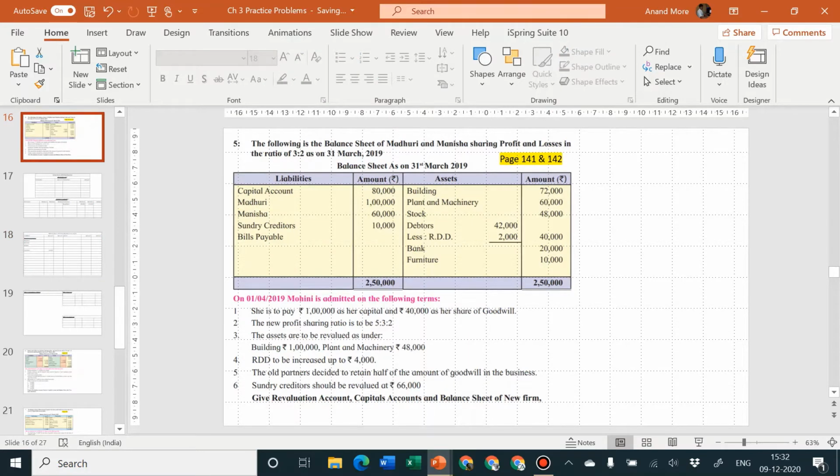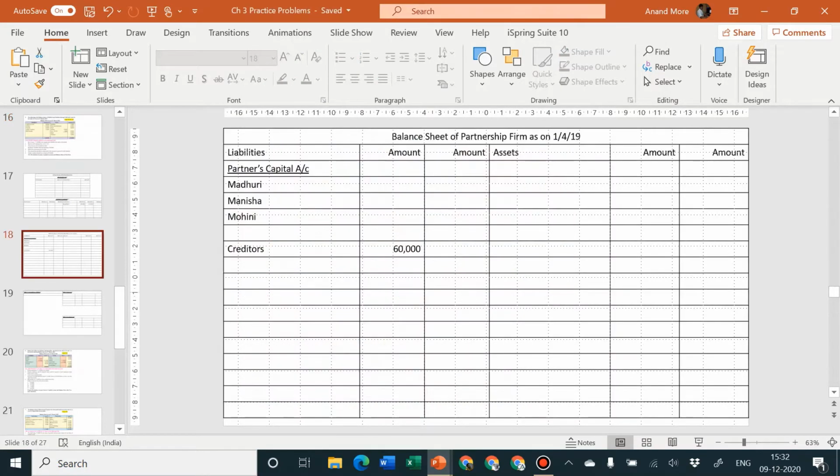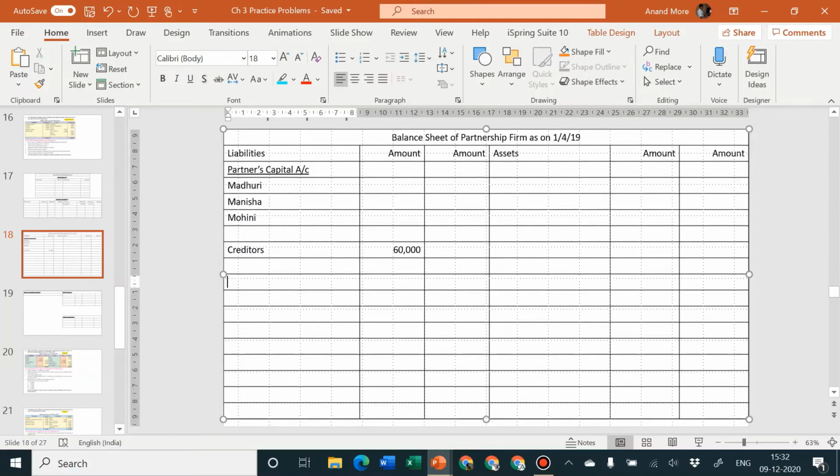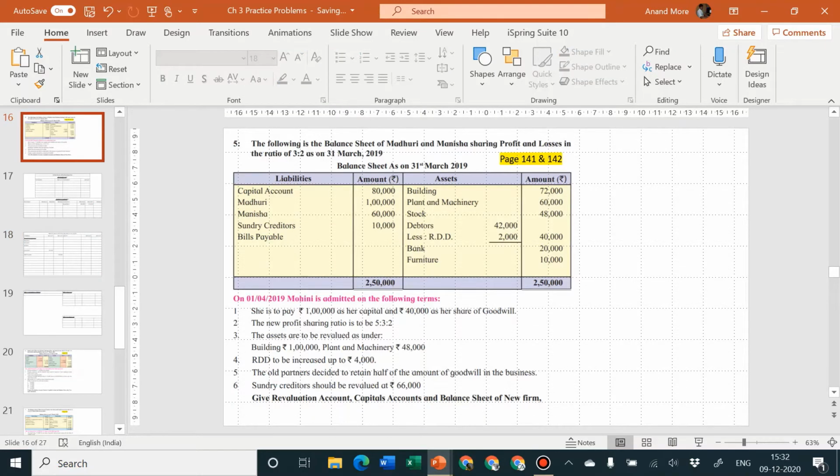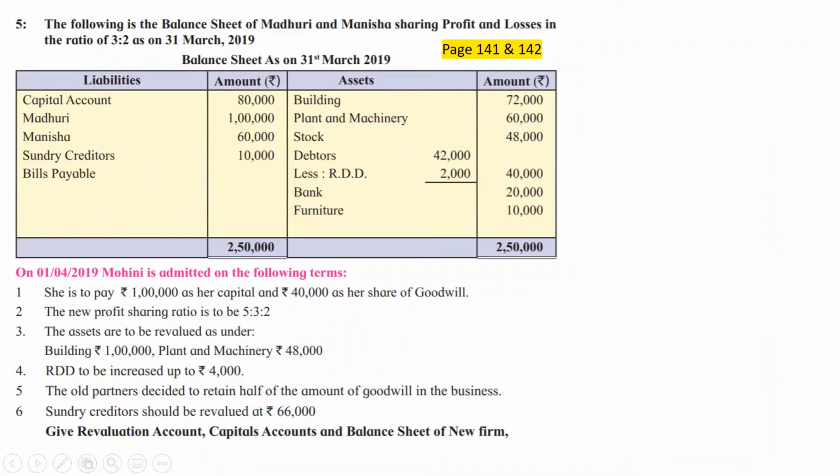Next one, bills payable rupees 10,000. There is no adjustment. If there is no adjustment, it will directly go to the outer column. Next one, building 72,000. I think there is an adjustment. Adjustment number 3. Check the problem. For building there is an adjustment, adjustment number 3. Plant and machinery also same, adjustment number 3. R&D there is adjustment, and there is no adjustment for stock, no adjustment for furniture.